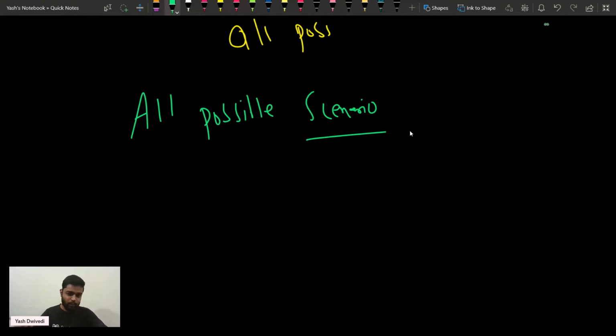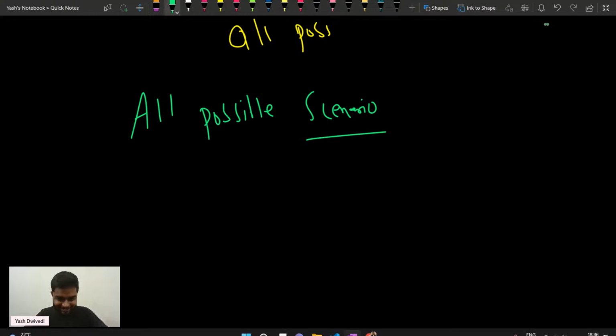Actually, I have dual booted my computer with Linux because I have to do some SD work, so it is not behaving well since then.